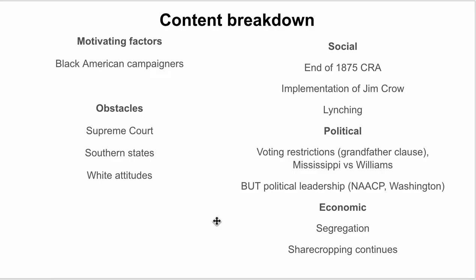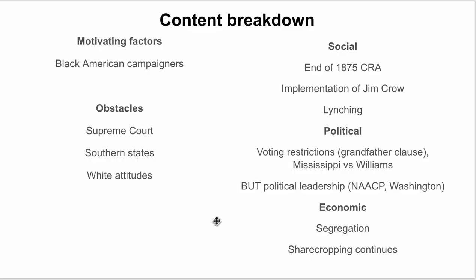In terms of social, political, economic, I think it's important to break down the content in that way, because we're talking about civil rights. So you could talk about social rights, the end of the Civil Rights Act, so the implementation of Jim Crow and segregation. You've also got lynching and violence. In terms of political rights, we've got really the hindering of Black American political rights, voting restrictions, and that being upheld by the Supreme Court. However, a counterpoint could be that you start getting the emergence of Black American leadership and political campaigns like the NAACP.